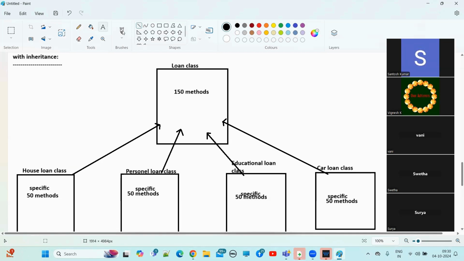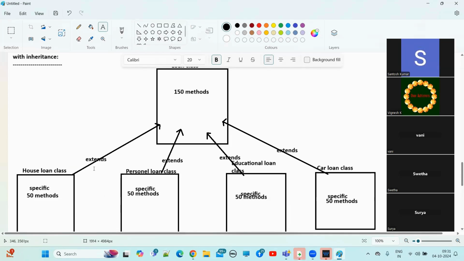Now, fine. So the house loan class extends the Loan class. Understand? The personal loan class extends the Loan class. In the same way, the education loan also extends the Loan class. The car loan class also extends the Loan class.